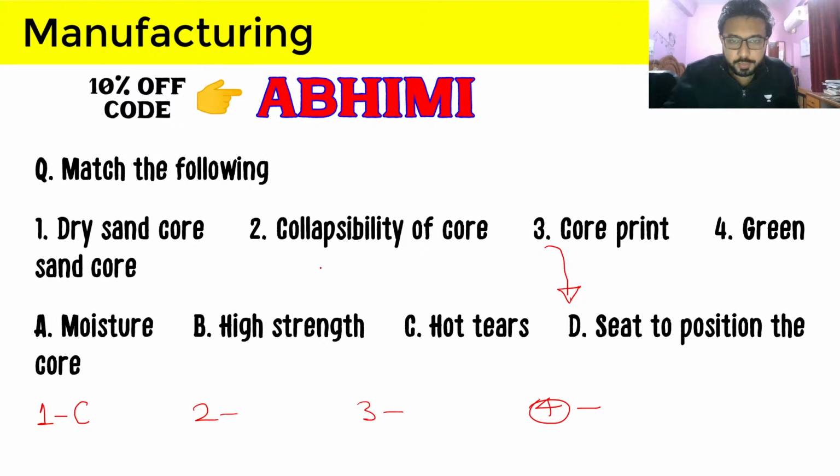And 2, which is collapsibility of core, will occur when moisture is present, you are saying. And core print, 3 is given as D, so core print will be for seating position to core. And green sand core, both of you are providing that 4 is B.